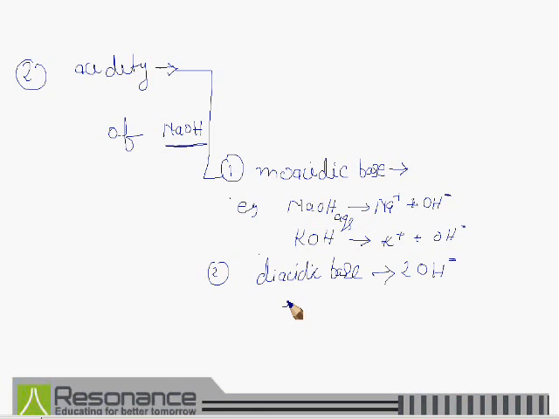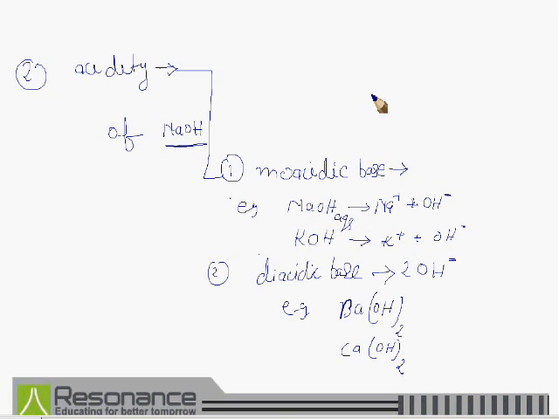For example, barium hydroxide, that is Ba(OH)2, and calcium hydroxide, that is Ca(OH)2. The acidity of these two bases is 2. It means barium hydroxide and calcium hydroxide are diacidic bases.